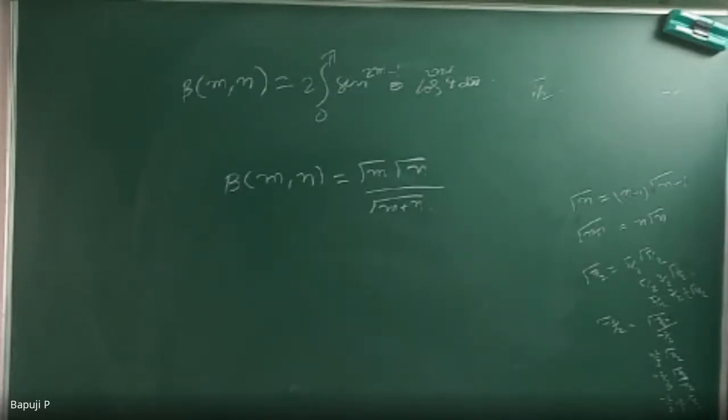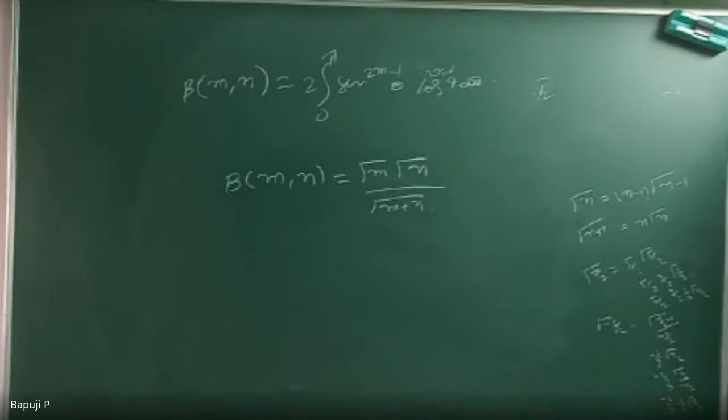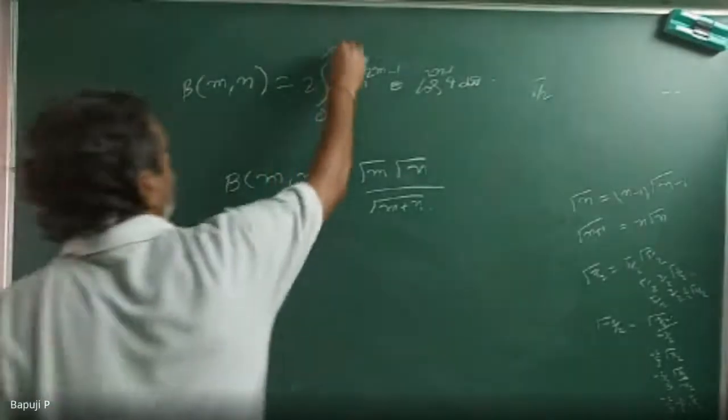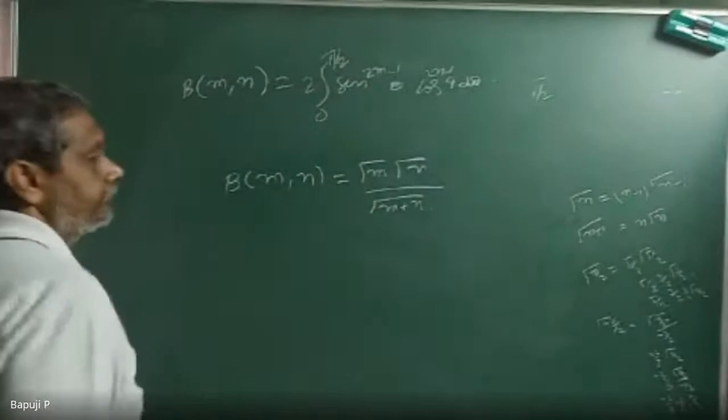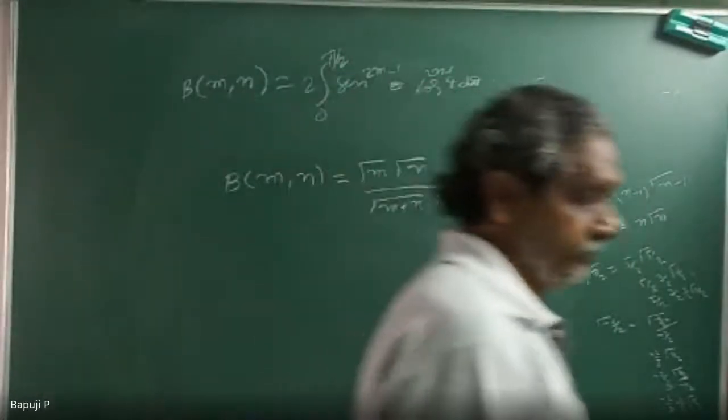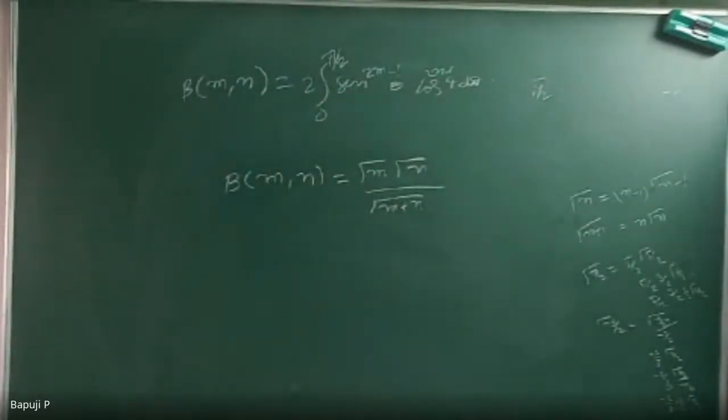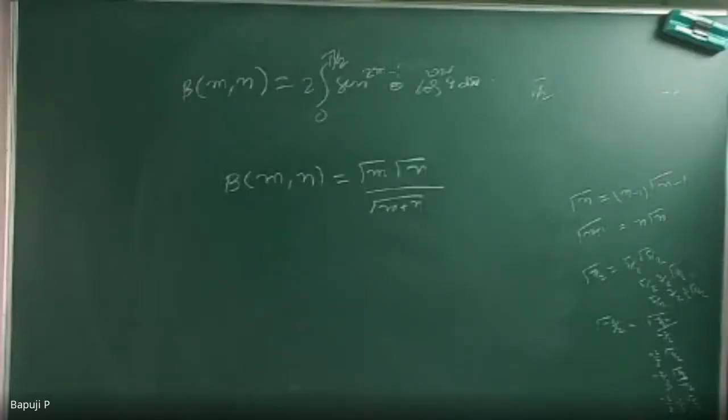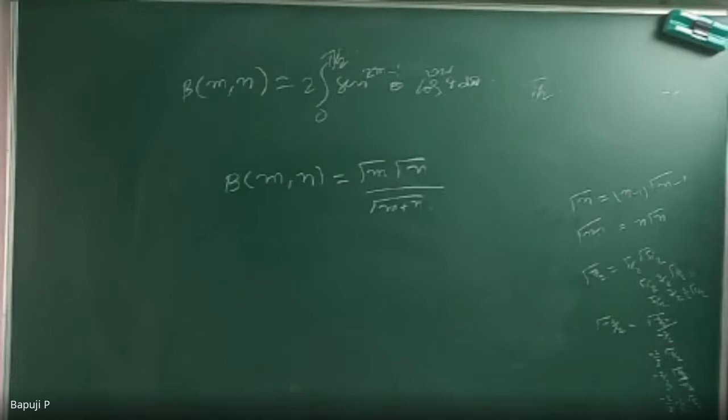Okay, is this limit 0 to pi by 2 or 0 to pi? It is 0 to pi by 2, or pi as given yesterday? What is the limit? Pi by 2 or pi? 0 to pi by 2. Then nobody is talking. Sleeping, all are sleeping.